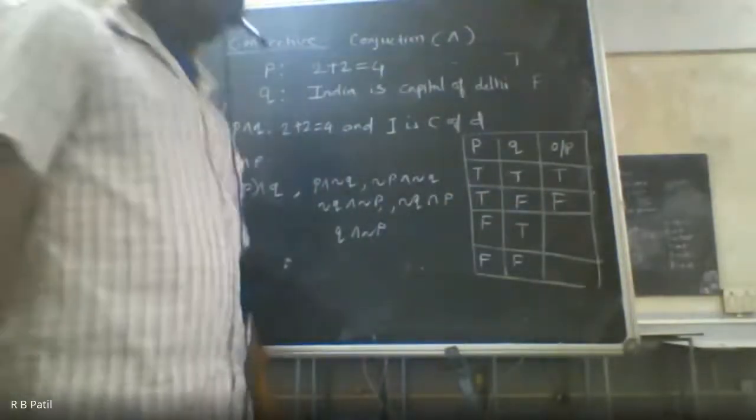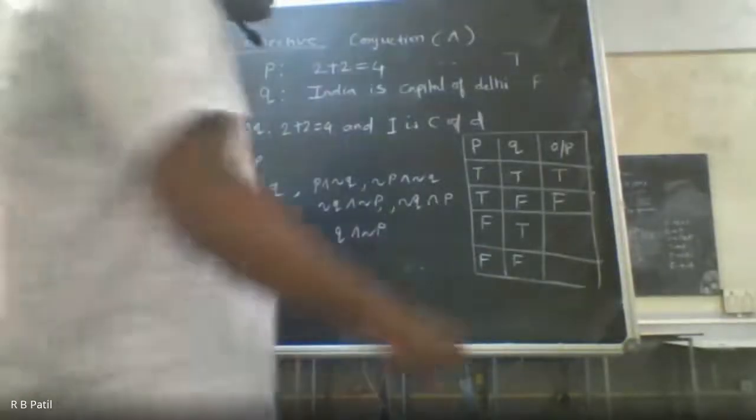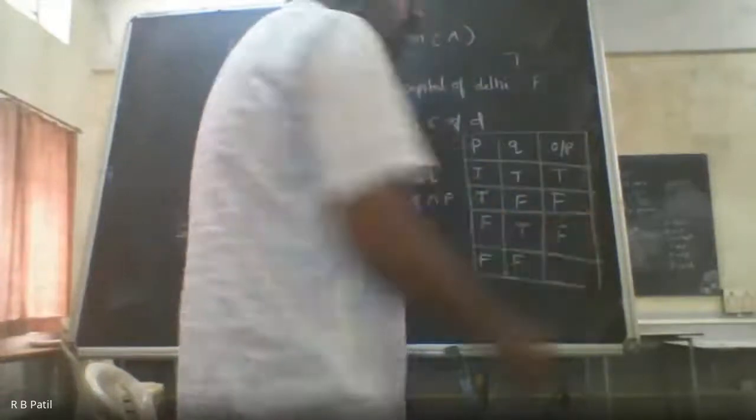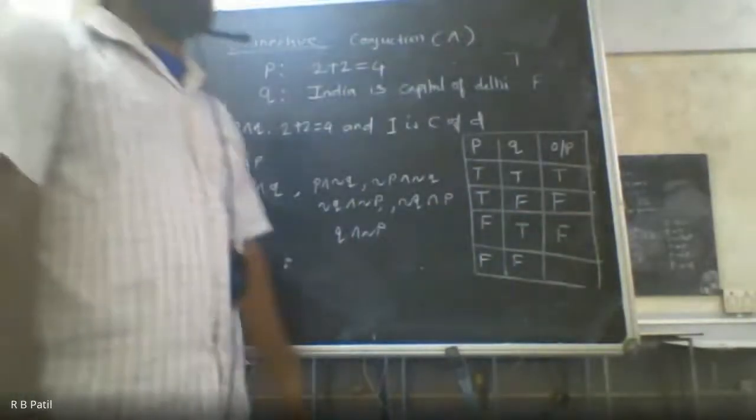Similarly for false true, what will be the truth value? False. It will be again false. Okay. And what about false? 2 plus 2 is not equal to 4 and India is capital of Delhi. False. False. So see here, I'll define it properly.